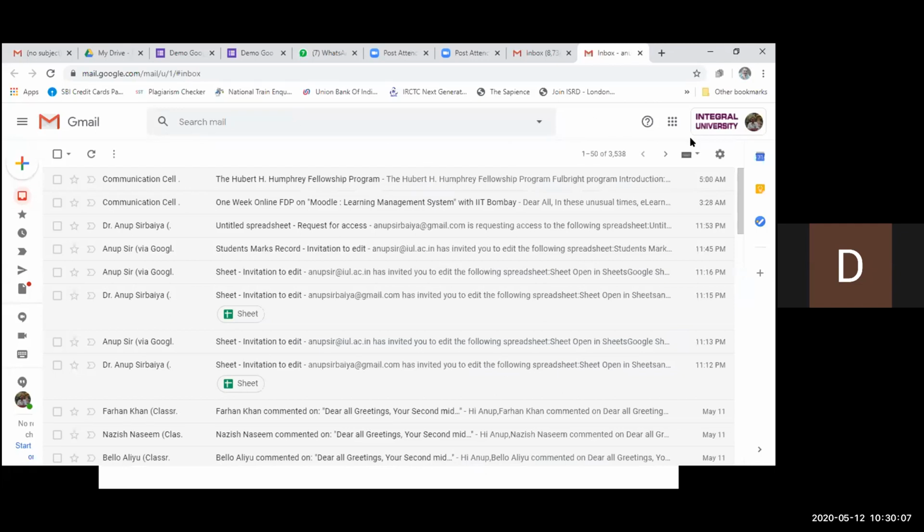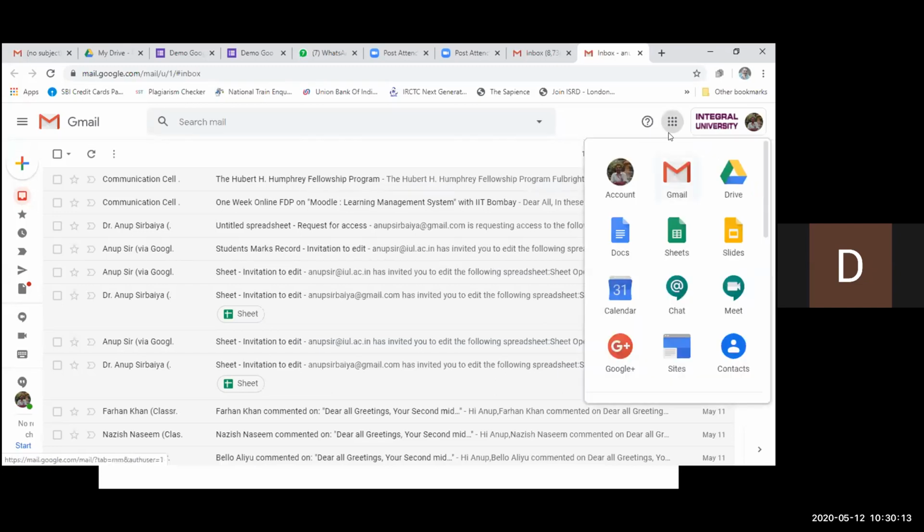To go to the spreadsheet, I am clicking on the nine dots button that is available on our Gmail account. Look, this is the logo of Sheets.